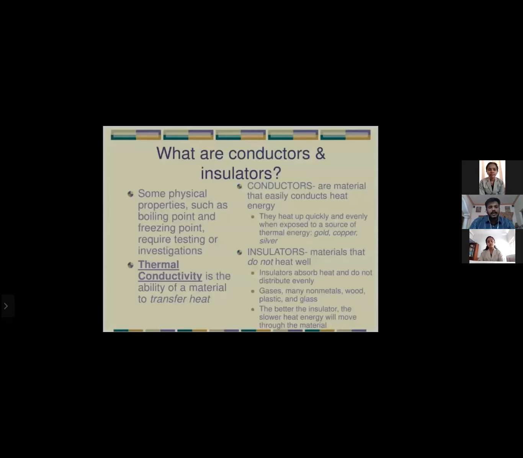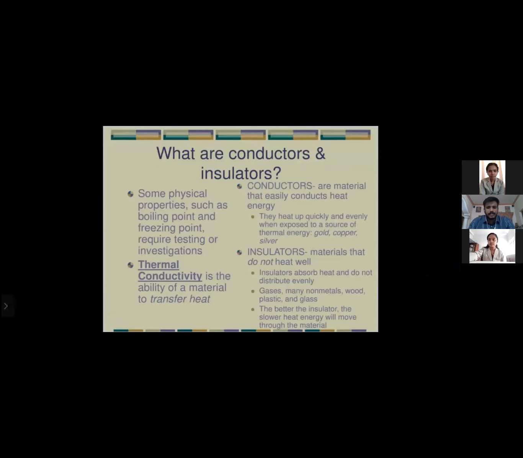So, what are conductors and insulators? Yes, some physical properties such as boiling point and freezing point require testing or investigations. Thermal conductivity is the ability of a material to transfer heat. First one is conductors. Conductors are those materials that easily conduct heat energy. They heat up quickly and evenly when exposed to a source of thermal energy. So examples are gold, copper, silver, etc.